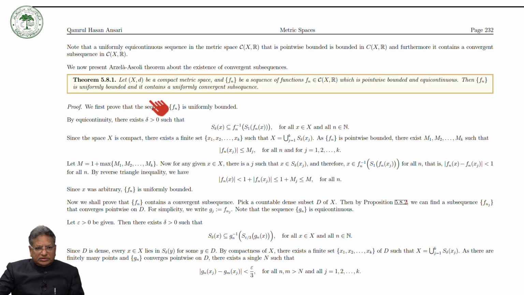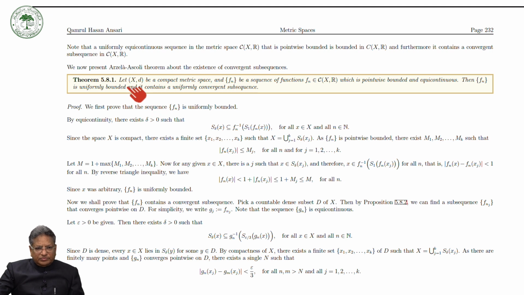Today we will discuss the Arzela-Ascoli theorem about the existence of convergent subsequences, and then later, by using this theorem, we will prove the main Arzela-Ascoli theorem. So now we state the theorem.